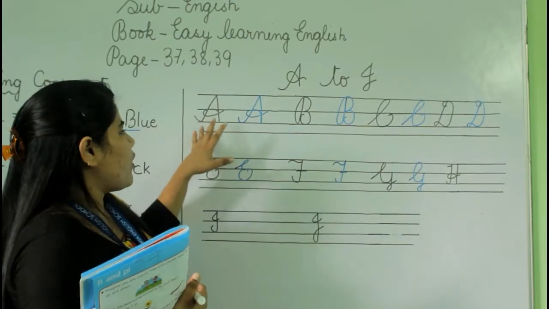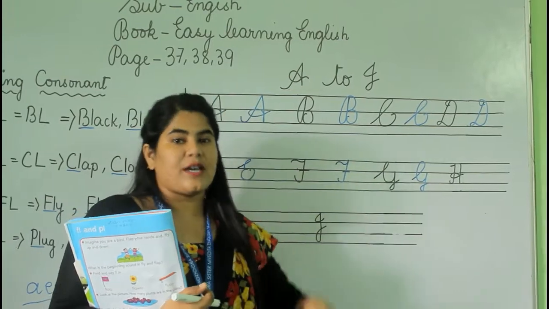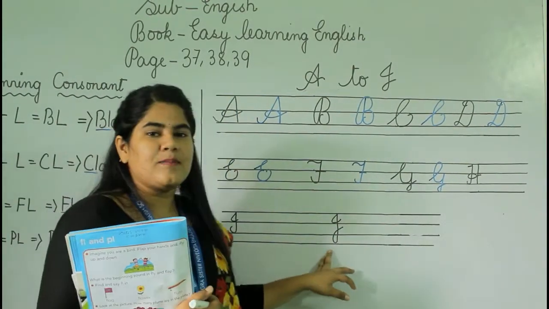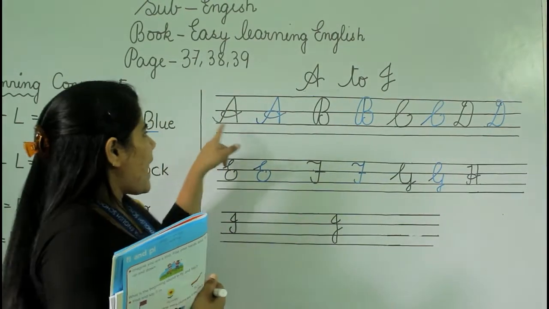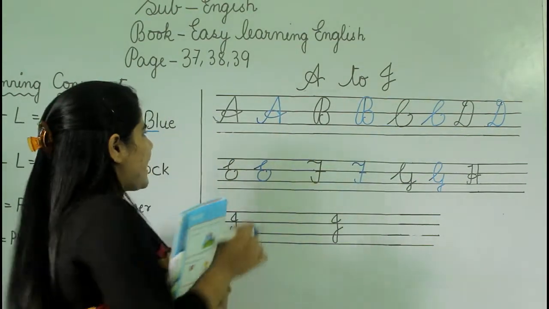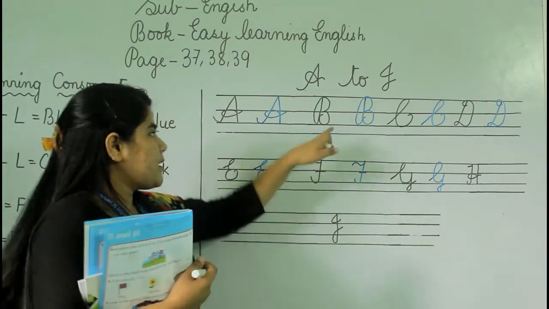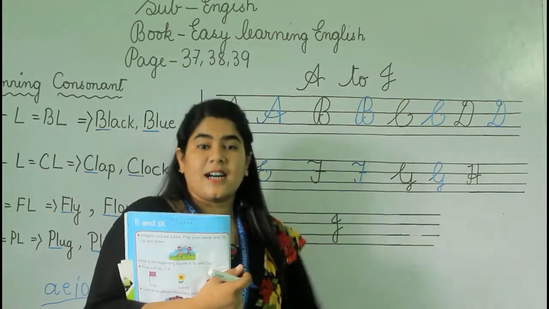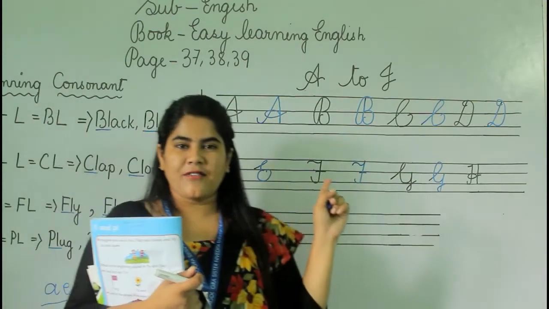As we have already learned A to I, we have also written them. Today the main focus is on letter J, okay? So today we will be learning letter J. As you all can write these letters by yourself, right? Like A, B: A for apple, B for ball, C for cat, D for dog, E for elephant, that is A.